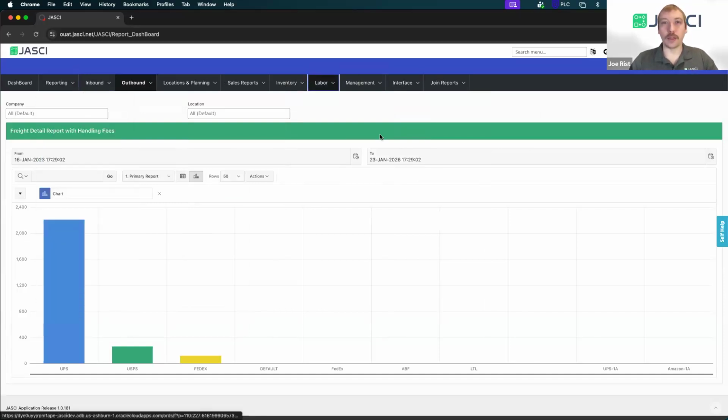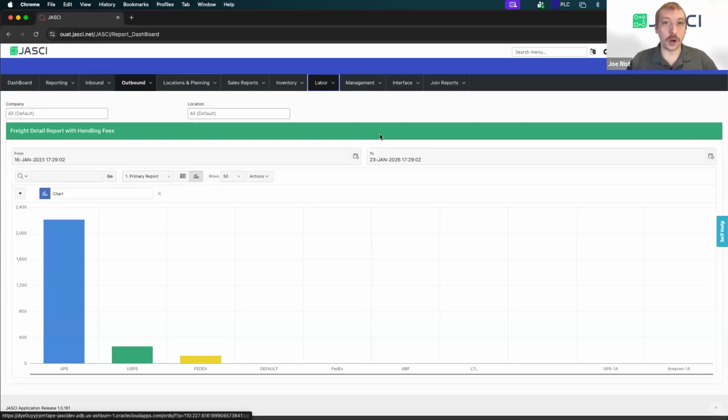All right, so that's where we'll end things today. We'll pause for a moment to see if there's any questions. Again, we covered order downloads into JASCI. We covered what happens to those orders to turn them into the picks, which goes through those four steps I highlighted: the cartonization, the allocation, the work type assignment, and the prioritization.